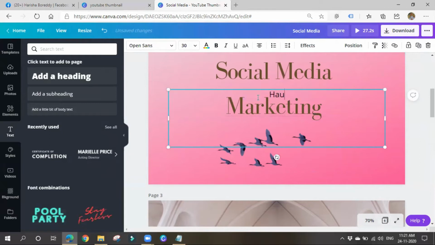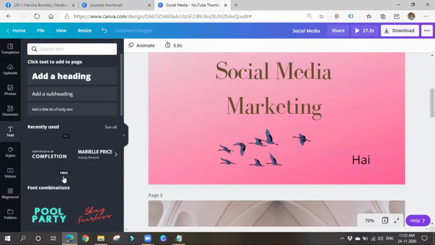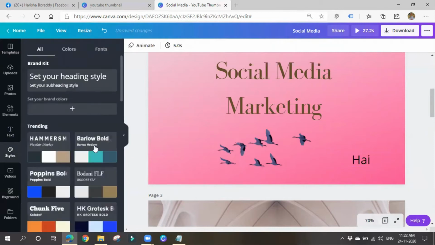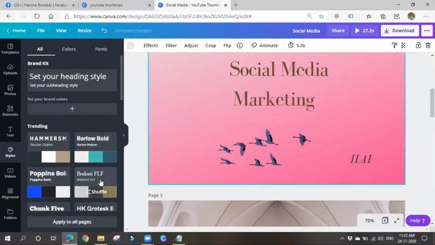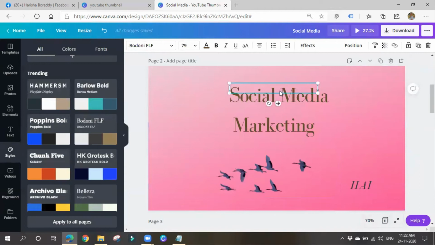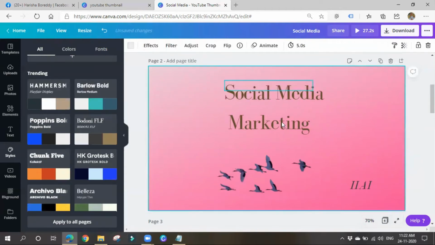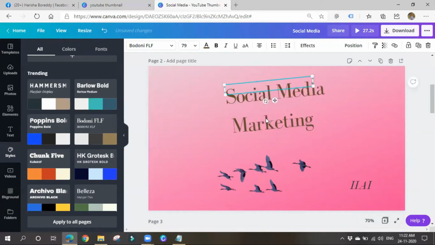So hi. You can also change its angle and all. Okay. So I'll make it as some 45, let's say. Now if I choose any color and all style, okay, see, this is in one color and this is in another color. Based on that, you can choose your own style and color combinations also. If you want to make it slightly tilty like such, you can also make it. Okay, see, like this, you can tilt the text, you can change the text angle also. You can do whatever things you want.